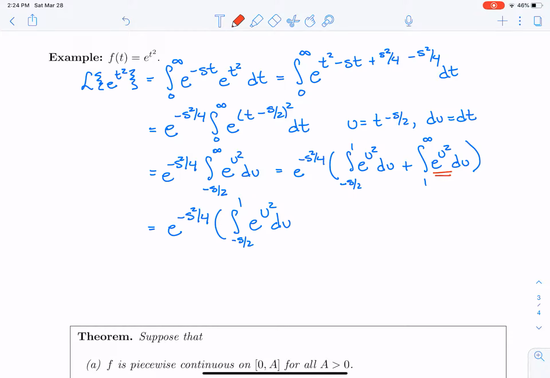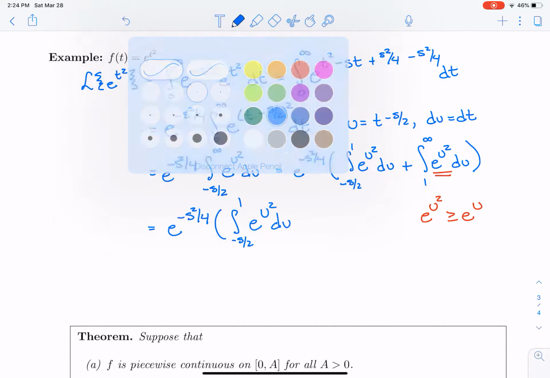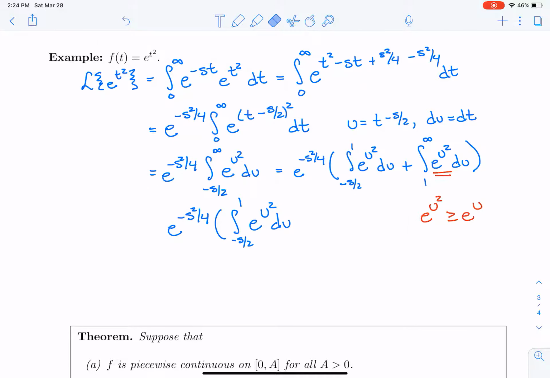In particular, I know that e to the u squared is going to be greater than or equal to e to the u on that interval from 1 to infinity. So instead of saying equal, I'm going to say that that integral from 1 to infinity of e to the u squared du is greater than or equal to the integral from 1 to infinity of e to the u du.